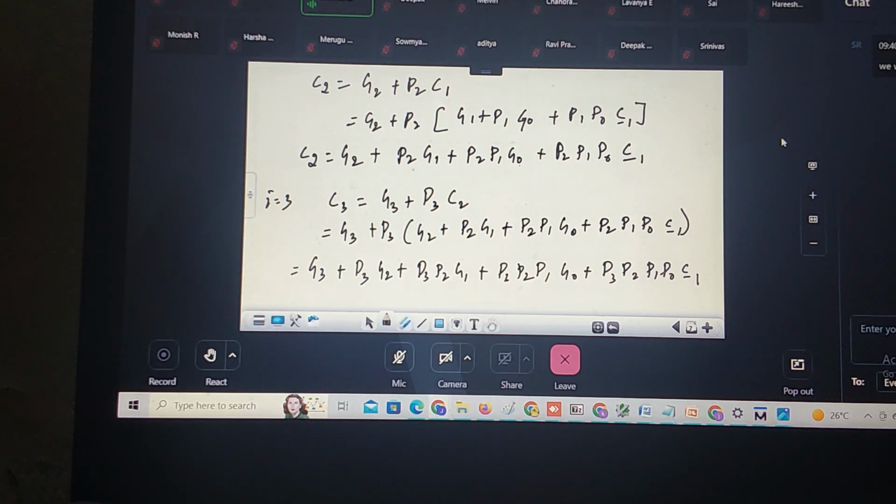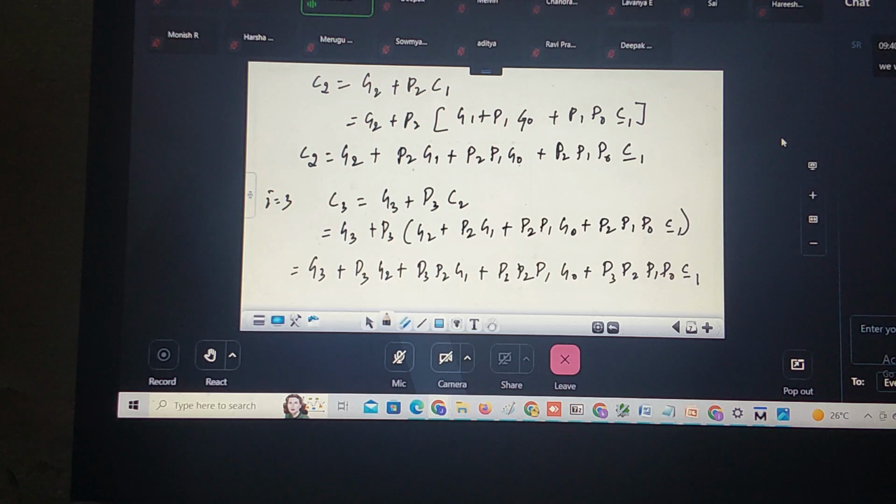Correct. What is P naught? A naught XOR B naught. What is P1? A1 XOR B1. P2 is A2 XOR B2. P3 is what? A3 XOR B3. You know what G naught, G1, G2, G3 are. You know what P naught, P1, P2, P3 are. So we are using extra hardware, extra logic, to address that delay. This is the extra I am computing. As long as the minuend is available and the subtrahend is available, I will be pre-computing the values of the carries C0, C1, C2 and C3. So these are the logical expressions for computing what?